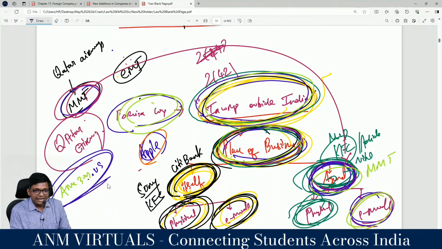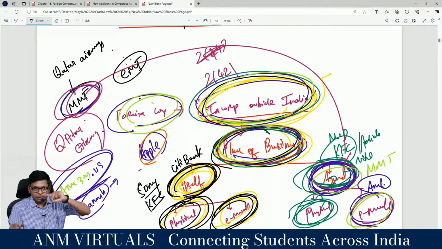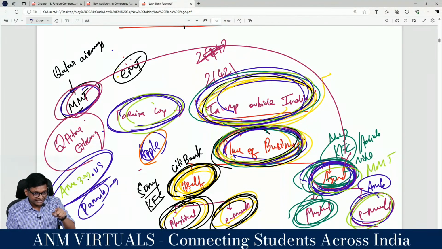It is available only on Amazon US, where Dhanush is selling it from the US. He is the service provider in the US. Now, here in India, let's say Ambrish wants to buy it. Ambrish goes to Amazon.us, searches for Dhanush's company, and places an order for the massage chair. So the foreign company is Dhanush Limited, incorporated outside India, with a place of business in India through an agent, Amazon, buying it by electronic mode. Ambrish is the buyer.